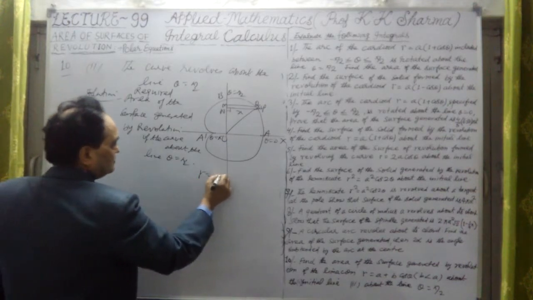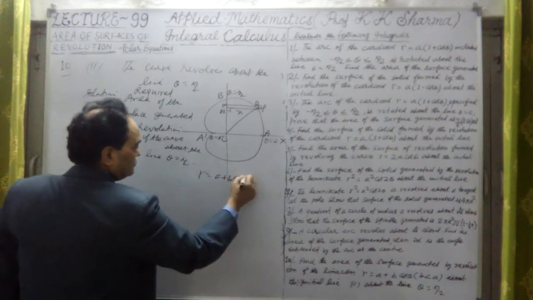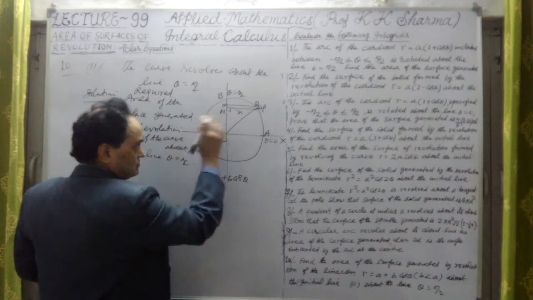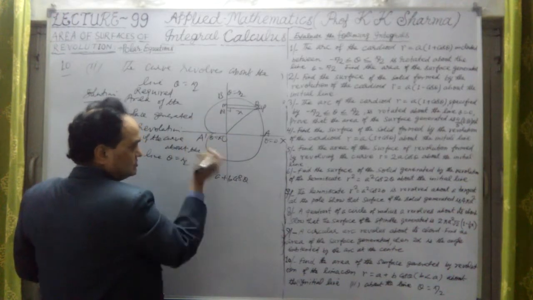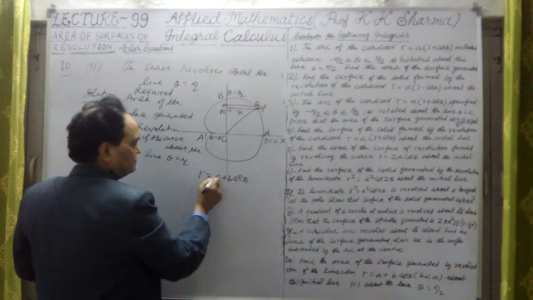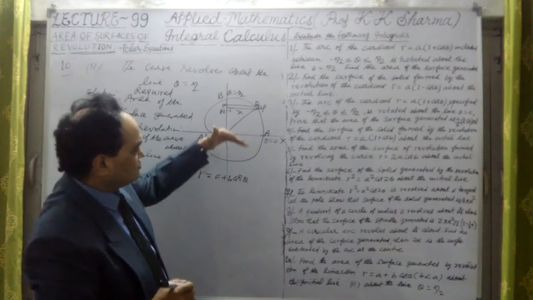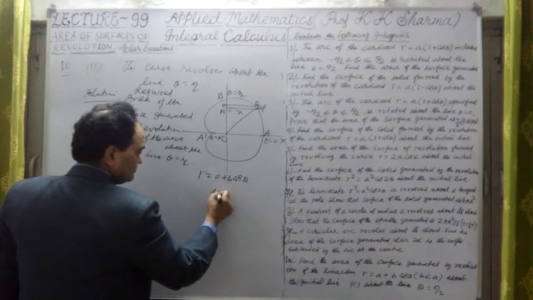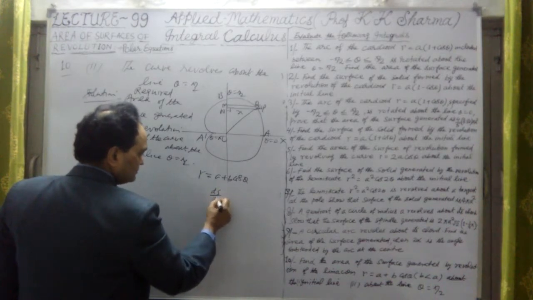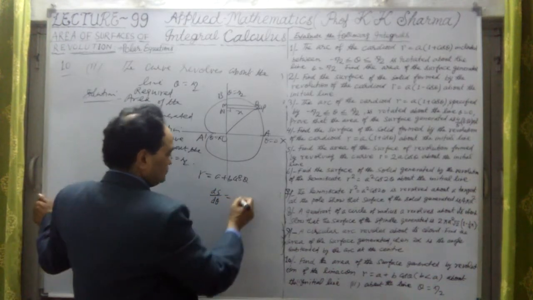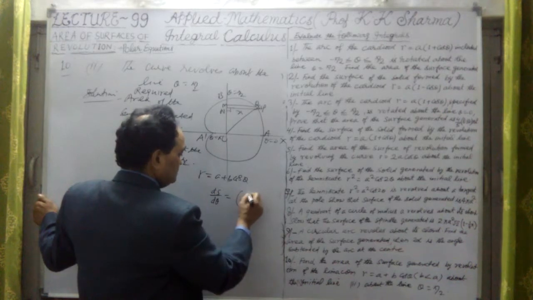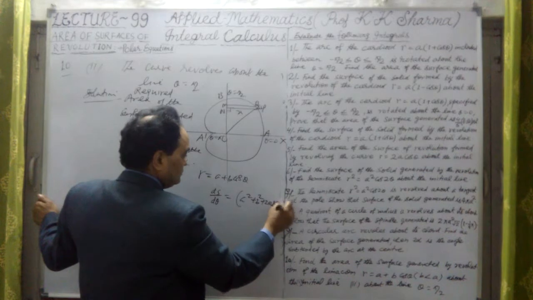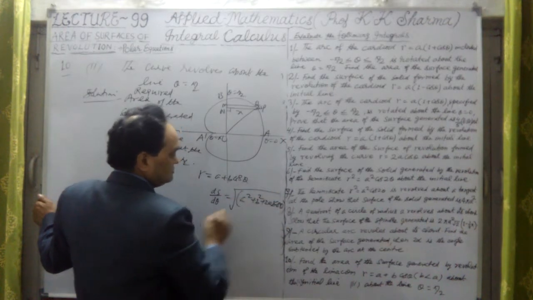to, here r equal to a plus b cos theta. So if I change theta to minus theta, no change. This is in curve tracing, we have discussed it. So the curve is symmetric about the initial line. Okay, so again we found ds upon d theta. It was under root a square plus b square plus twice ab cos theta, whole power half. This is under the square root.